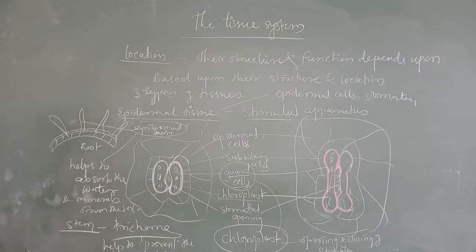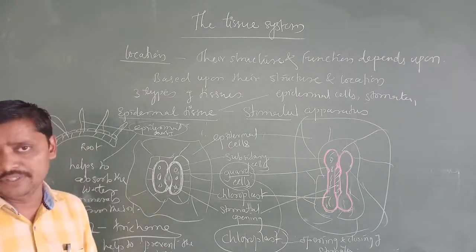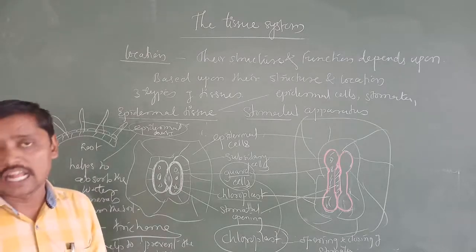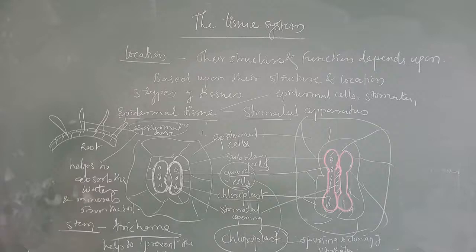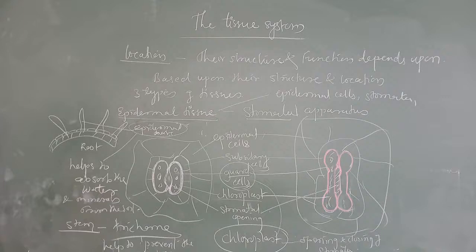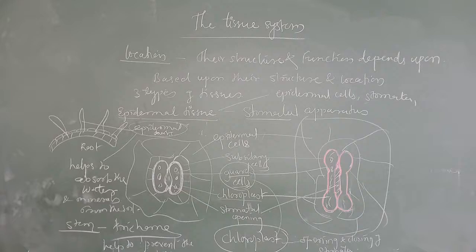And afterwards, we went on to the outermost appendages like epidermal hairs. We find them in the root epidermis, and there they are helpful for the absorption of water and minerals from the soil. When these outermost appendages are present on the stem, we call them trichomes, and they are helpful in preventing water loss by transpiration. So this is about the outermost layer, the epidermal tissue. Next we are going to go for the ground tissue, fundamental tissue, and the water conducting system. Okay, I will stop here. Thank you. I will continue in the next.